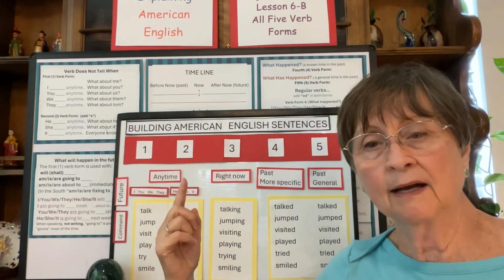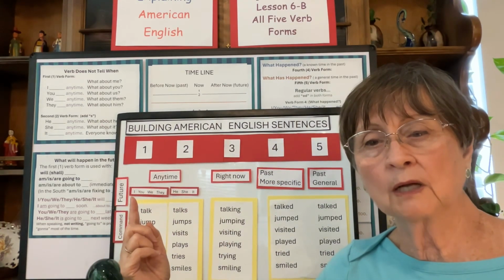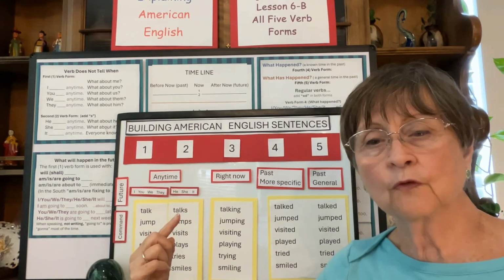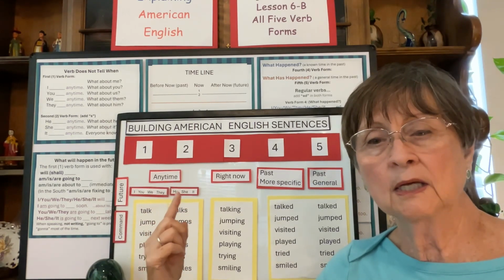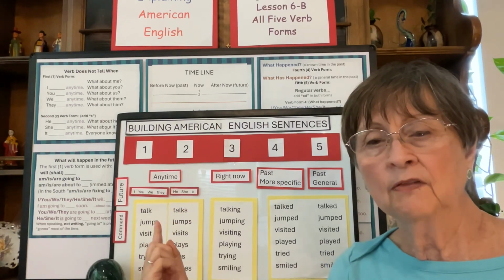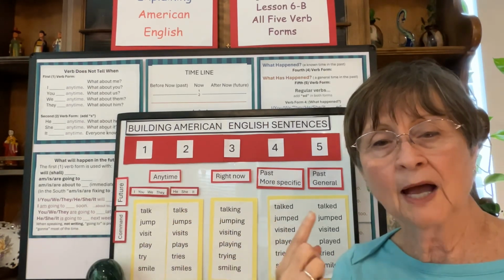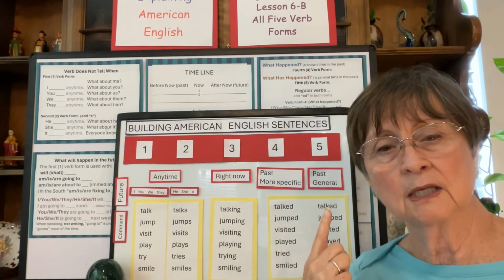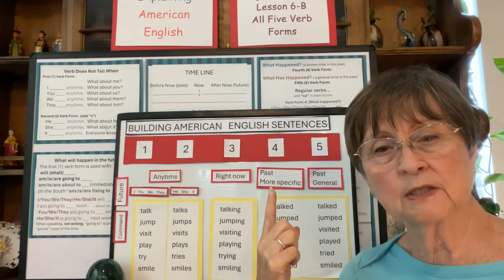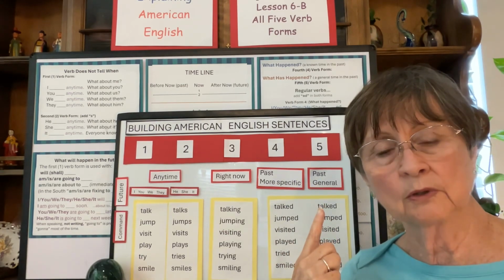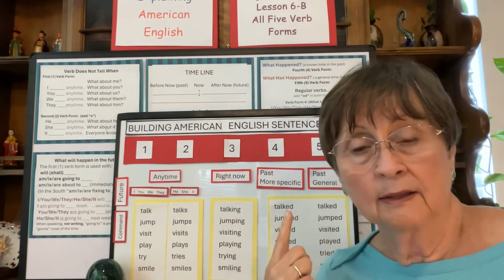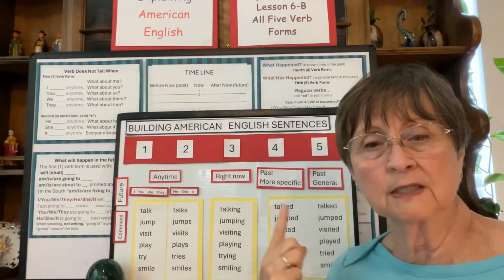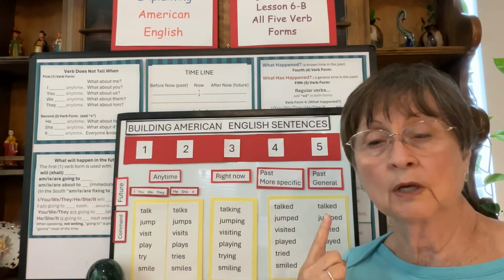We have anytime with the subject I, you, we, they, or this form, second form, he or she or it. And these are all regular verbs. How do I know they're regular verbs? Because of ed, ed, in the past specific and in the past general. So in the chart, both of these 4 and 5 spaces would be taken up by this word.